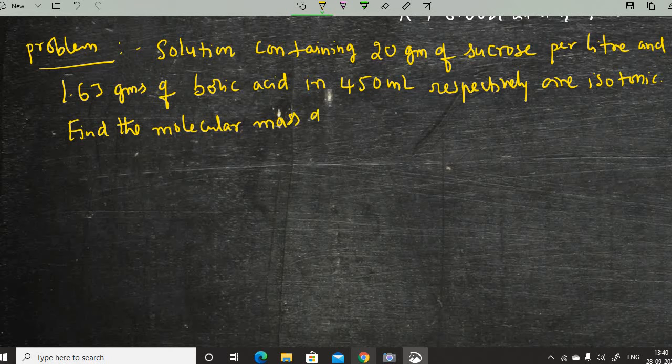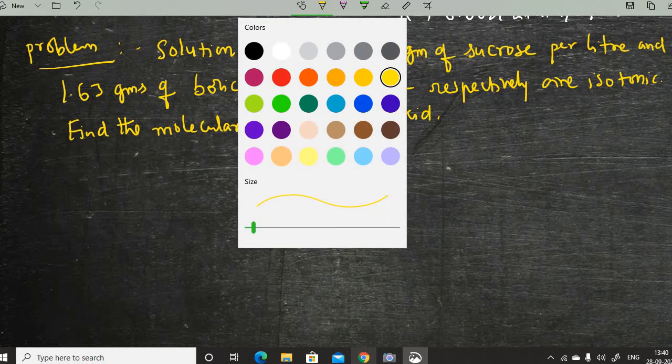Find the molecular mass of boric acid. So this is the question.